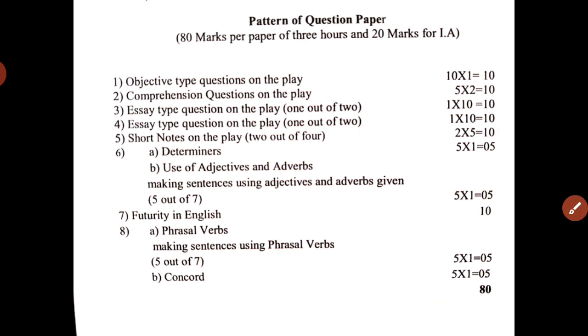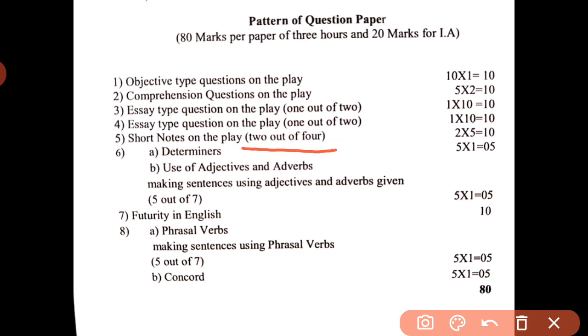Now after this, short notes. Short notes do not mean essay form; they are short questions. Here you will get 4 questions and you have to write any 2 of those 4. For example, they will give you some situation or some scene, such as the independence movement.